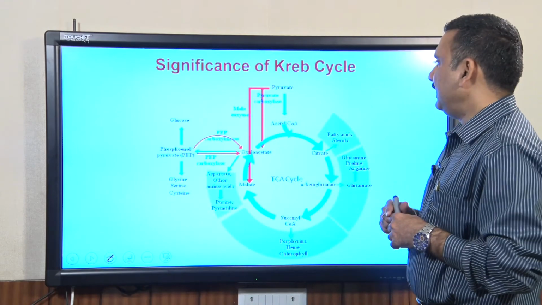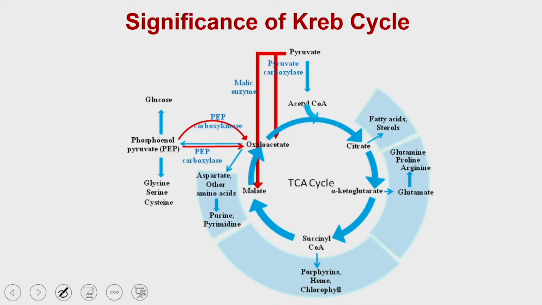As you can see, the Krebs cycle receives the pyruvate from glycolysis, and then the pyruvate is converted into acetyl CoA, and this acetyl CoA enters the Krebs cycle and is processed with the help of several intermediates. With these intermediates it produces the reducing equivalents as well as free energy in the form of GTP.